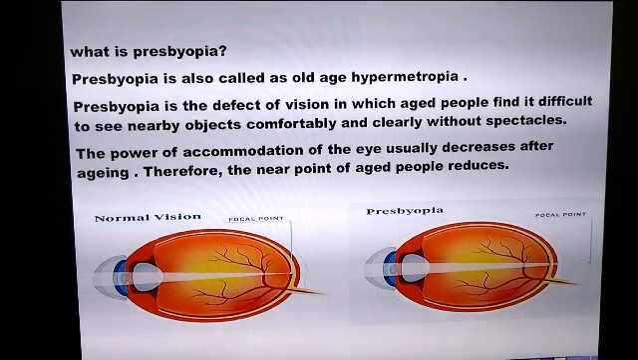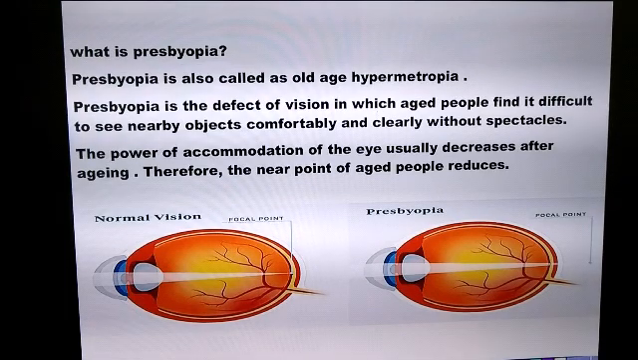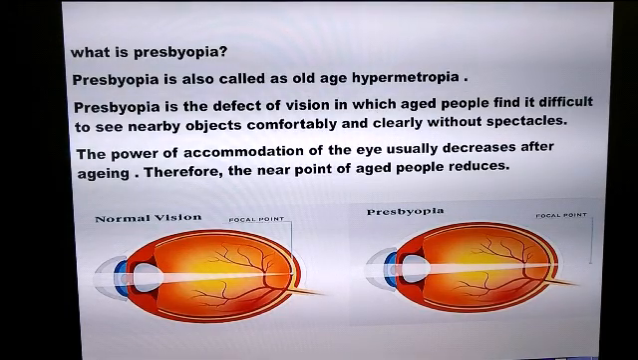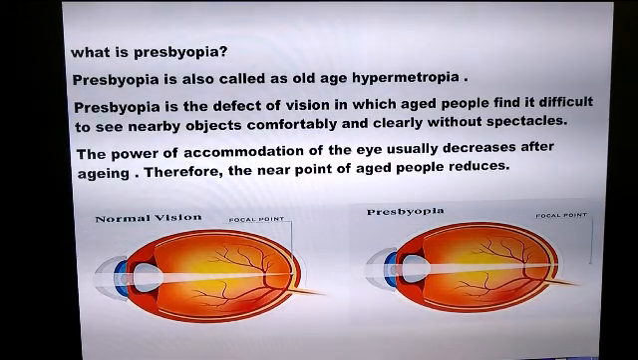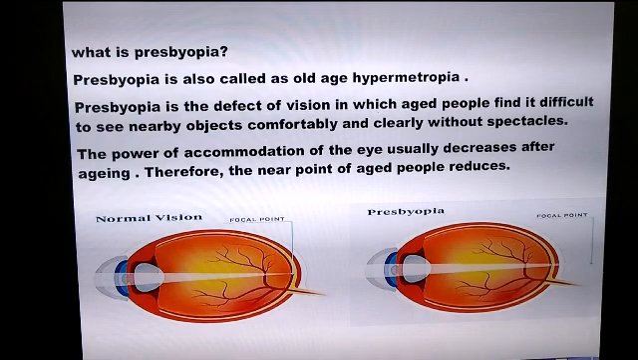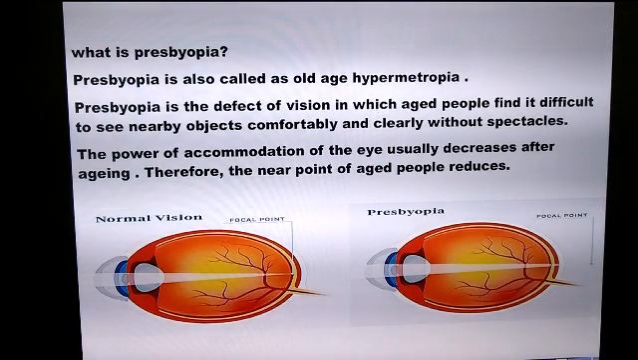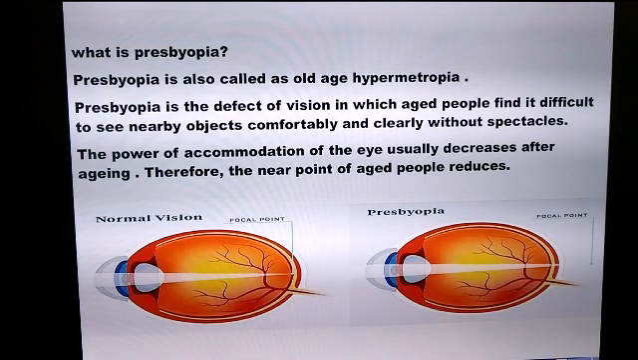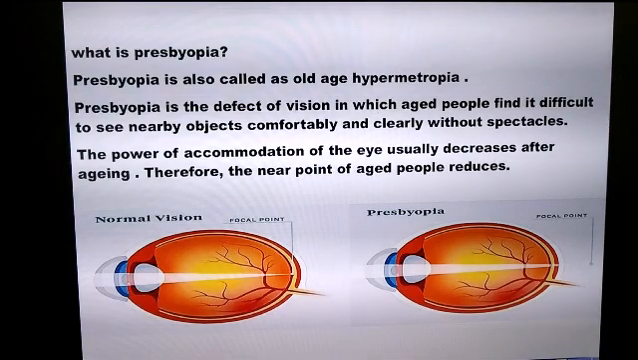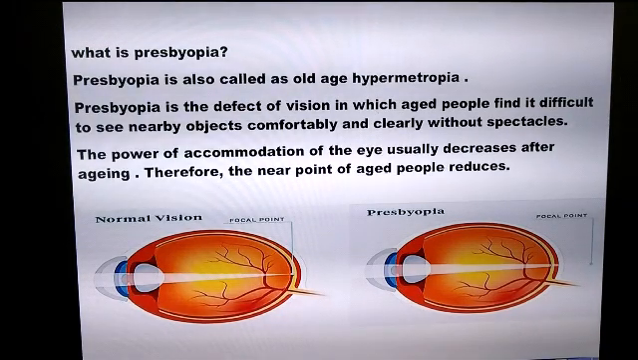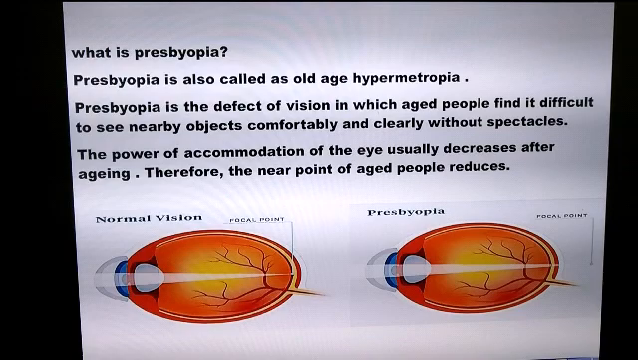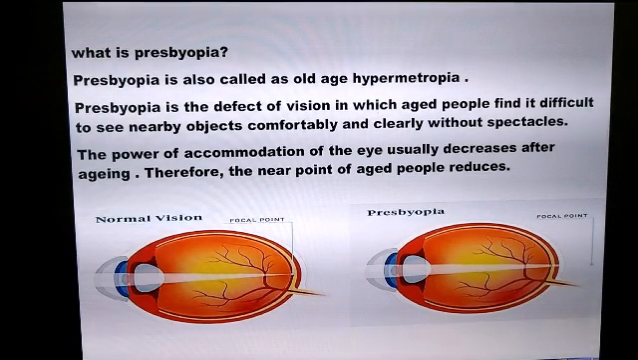And for most people, the near point gradually recedes away. That is, a person who suffers from presbyopia cannot see nearby objects clearly. So people with this kind of defect find it difficult to see nearby objects comfortably and distinctly, and this defect of vision is called presbyopia. Now the reason for presbyopia is the gradual weakening of the ciliary muscles, and the flexibility of the eye lens also decreases. So these two reasons, the gradual weakening of the ciliary muscles and the diminishing flexibility of the eye lens, cause presbyopia.